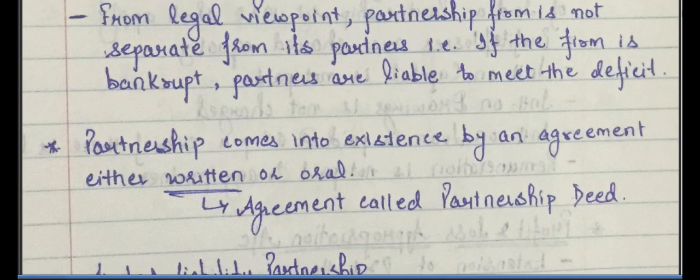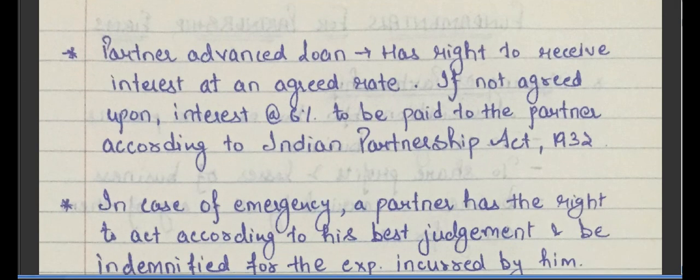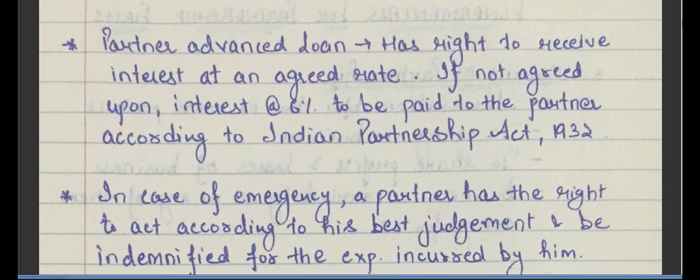I'll show you some notes regarding this. If a partner advances a loan, he has the right to receive interest at an agreed rate. If not agreed upon, interest at the rate of 6% is to be paid to the partner according to the Indian Partnership Act 1932. Simple.